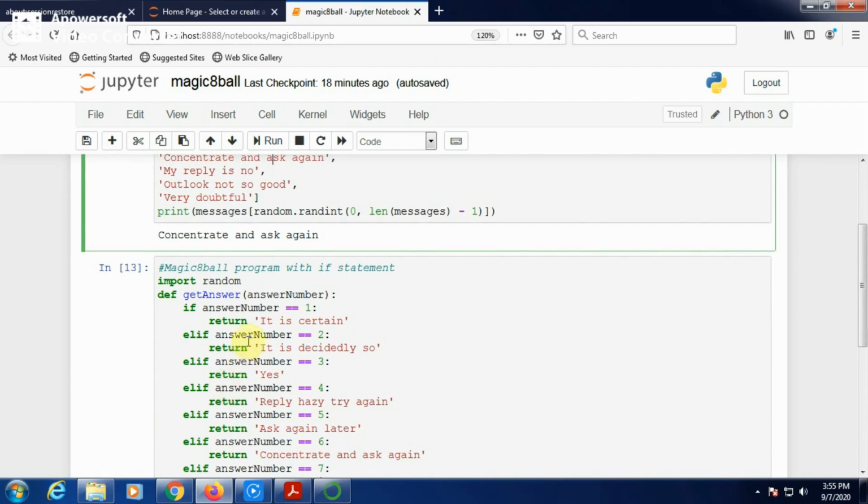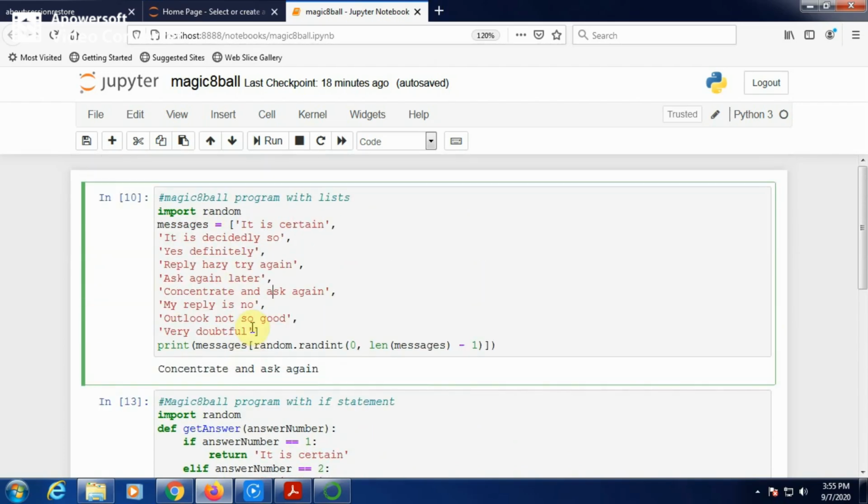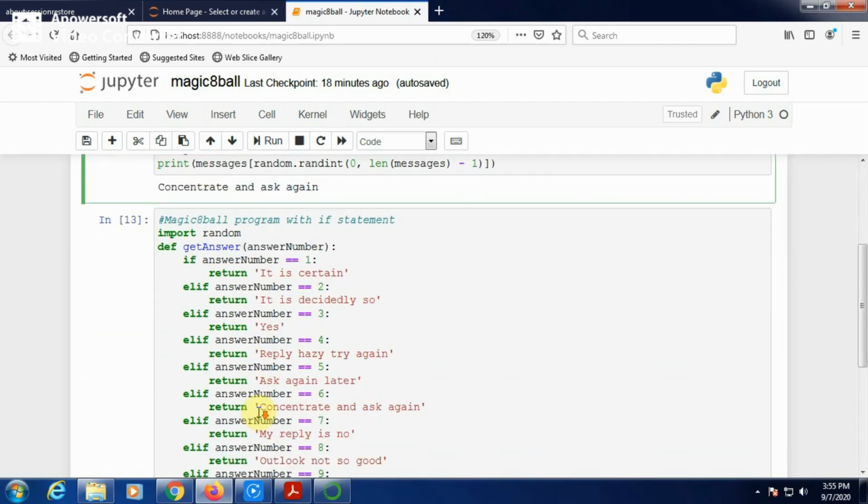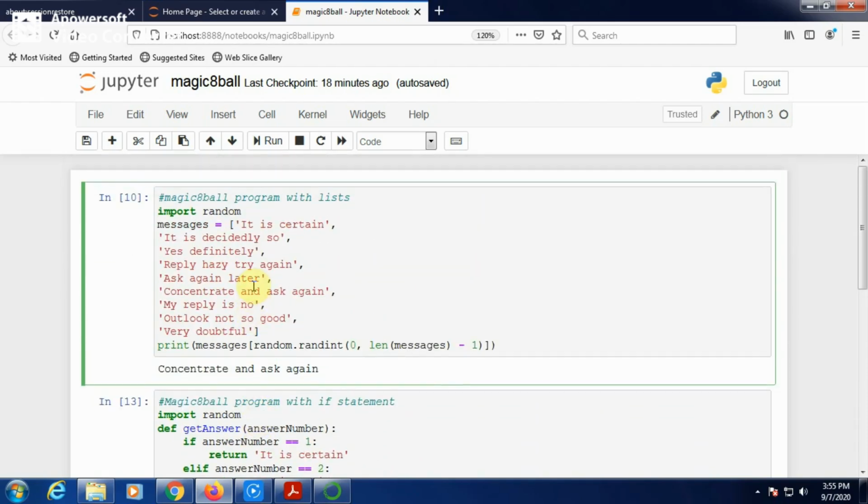If you compare both programs, you can see the answer is the same, the concept is the same, but by using the list, the length of the program is only this much, a very short program, because from the list, according to the index generated by the random function, a message will be picked using just messages and in square brackets the index. The index is the number generated by the random function.